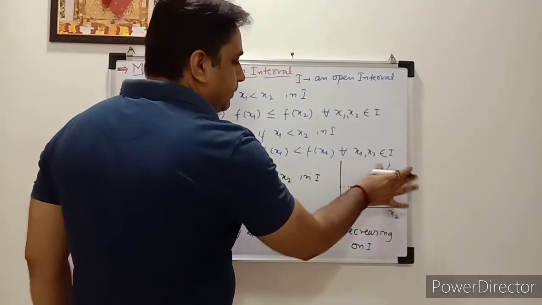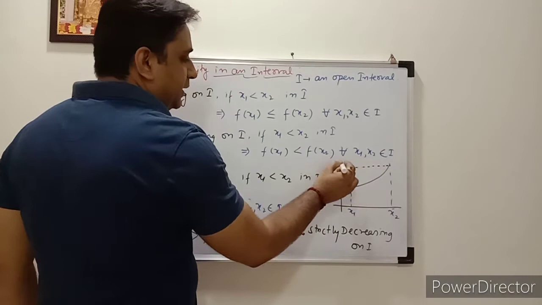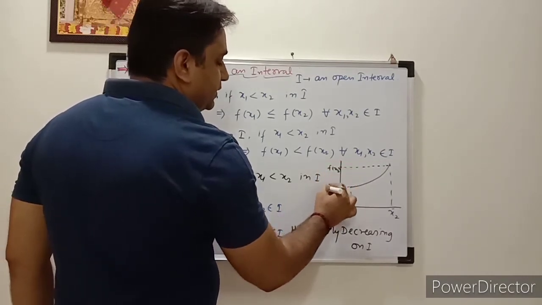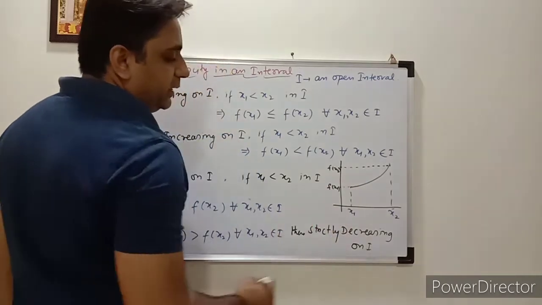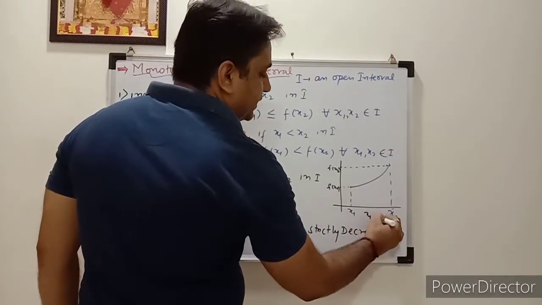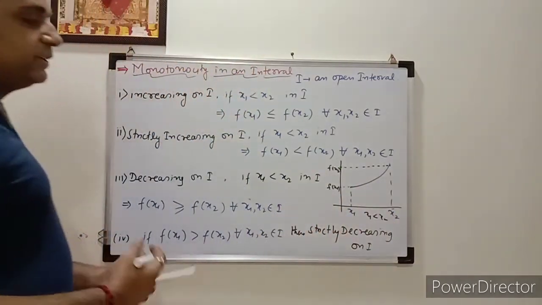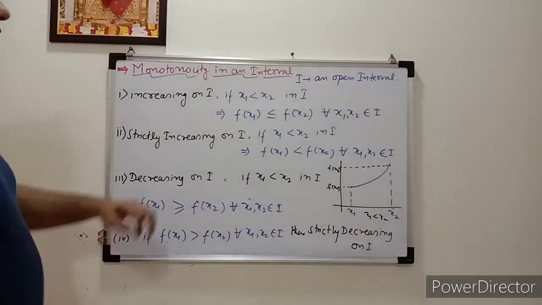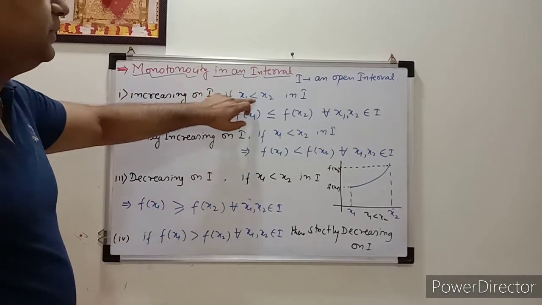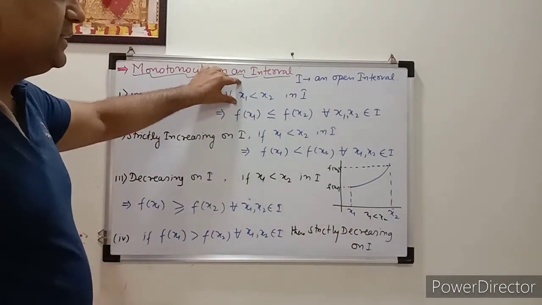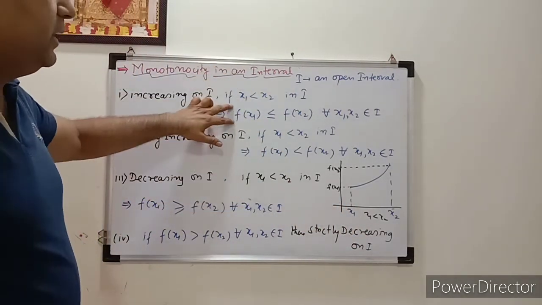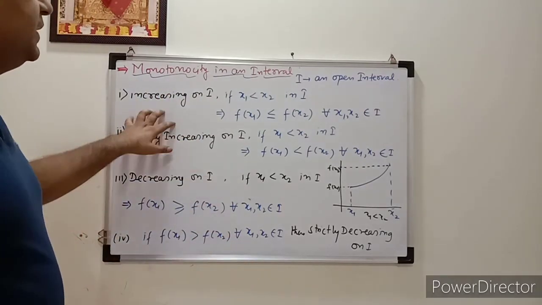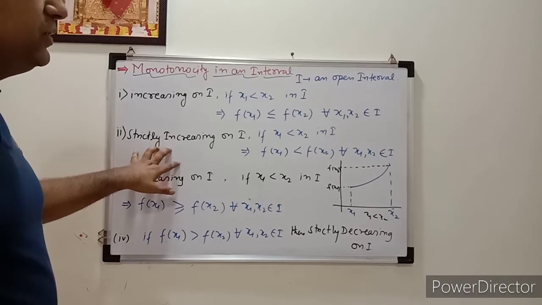So x1 is less than x2, and here you can see that f of x2 is greater than f of x1. So when you find a condition like that, where the point x1 is less than the next point, and the value of the function at that point is also less, then you can say it is an increasing function.